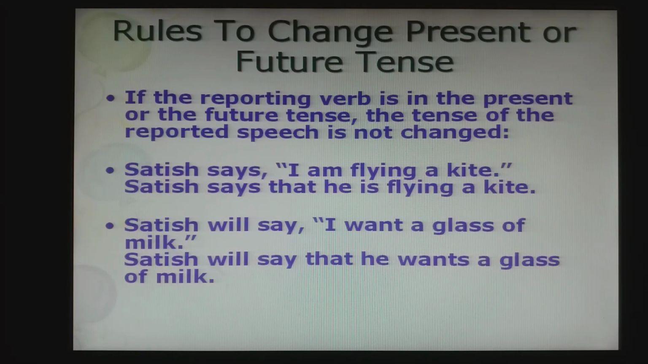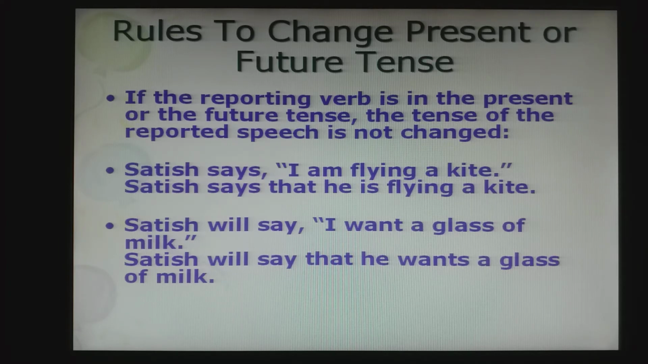Rules to change present or future tense. If the reporting verb is in the present or the future tense, the tense of the reported speech is not changed. So, reporting verb is outside the quotation. Remember that. Satish says, "I am flying a kite." Here, says is in the present tense. Okay, it is the reporting verb. So it is in the present tense.